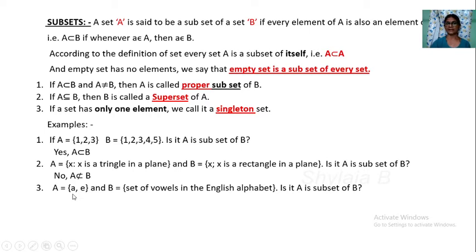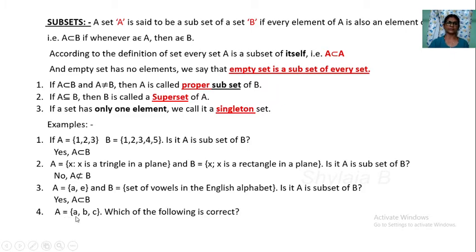So a and e are vowels. Those vowels belong to the second set. Set of vowels means a, e, i, o, u. a belongs to this set, e belongs to this set. So A is a subset of B. Yes, it is a subset of B.